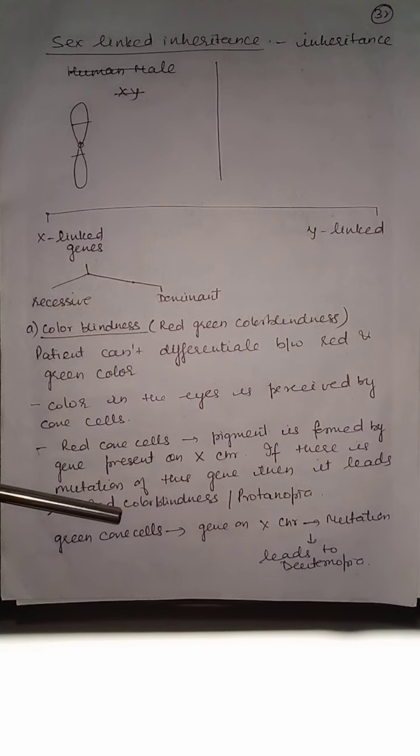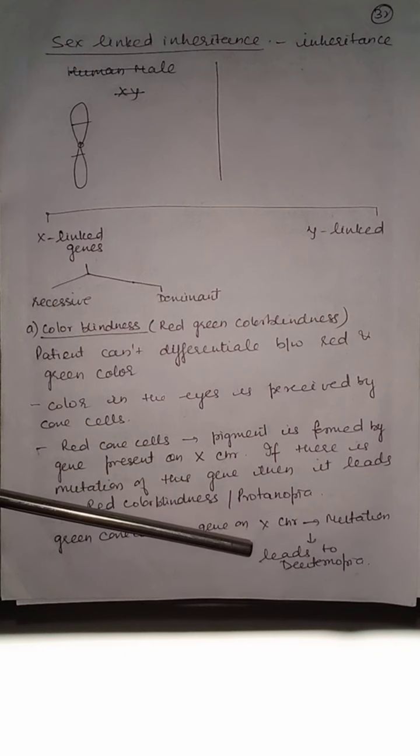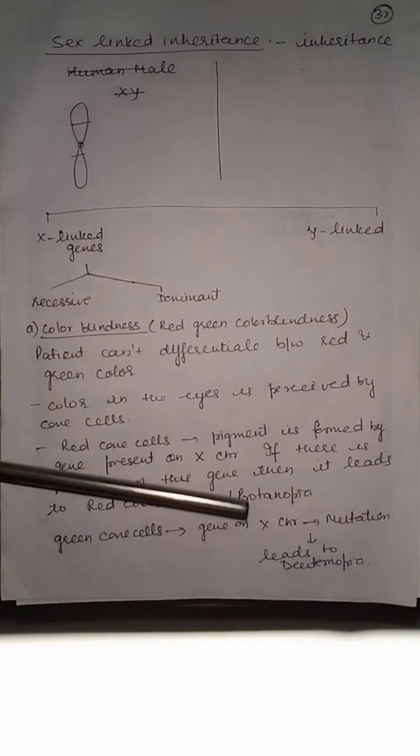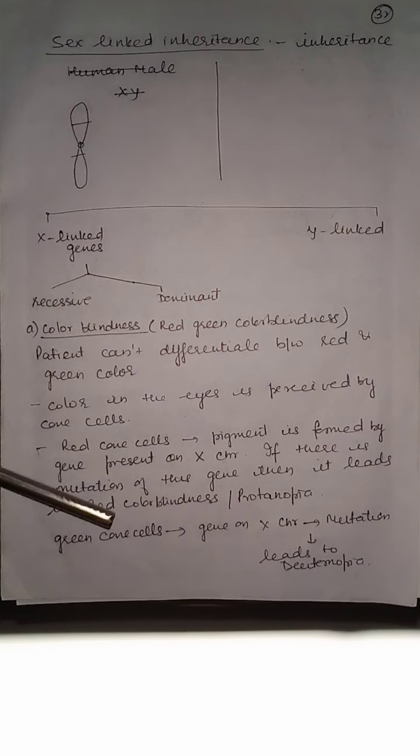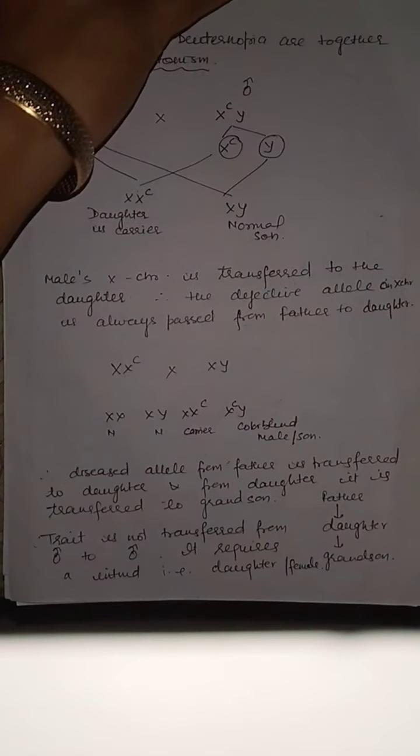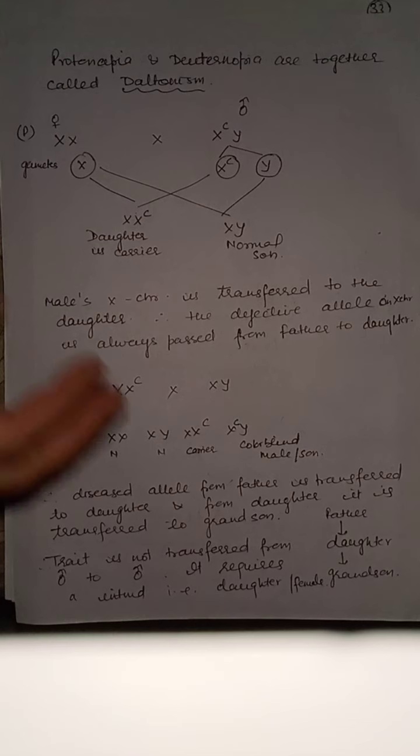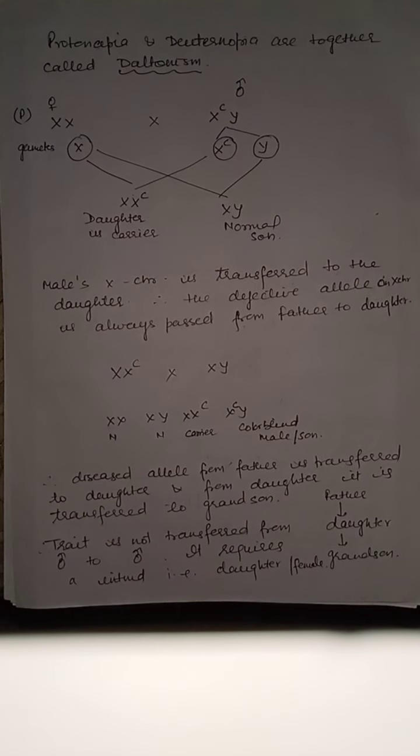If green cone cells are defective, whose gene is also present on X chromosome, then it leads to deuteranopia. Protanopia and deuteranopia are together called daltonism.